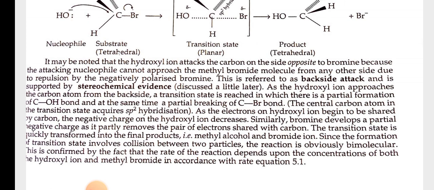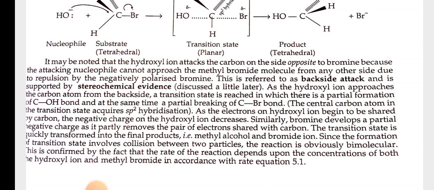As the hydroxyl ion approaches the carbon atom from the backside, a transition state is reached in which there is a partial formation of the C-OH bond and at the same time a partial breaking of the C-Br bond. The central carbon atom in the transition state acquires sp2 hybridization. As the electrons on hydroxyl ion begin to be shared by carbon, the negative charge on the hydroxyl ion decreases. Similarly, bromine develops a partially negative charge as it partly removes the pair of electrons shared with carbon. The transition state is quickly transformed into the final products, methyl alcohol and bromide ion.